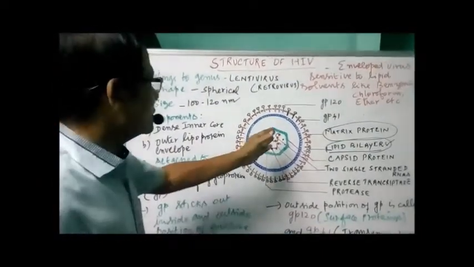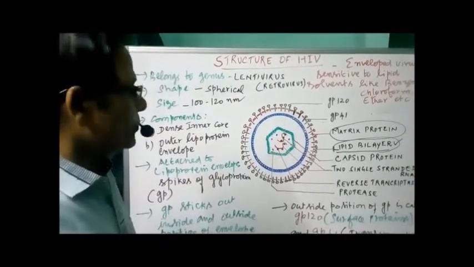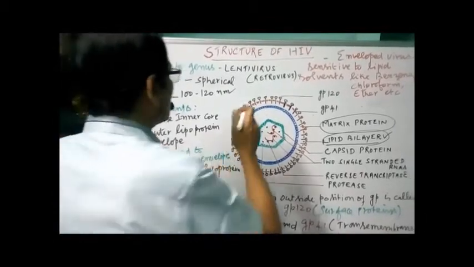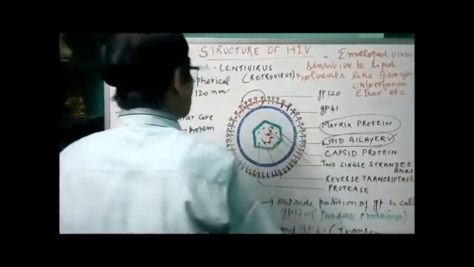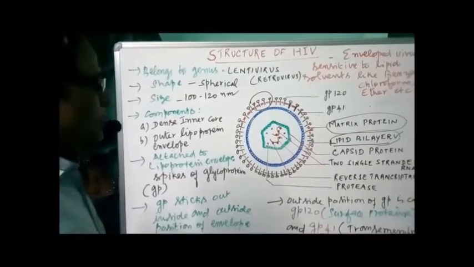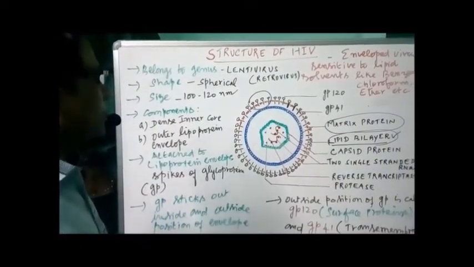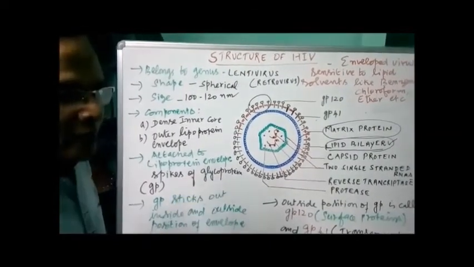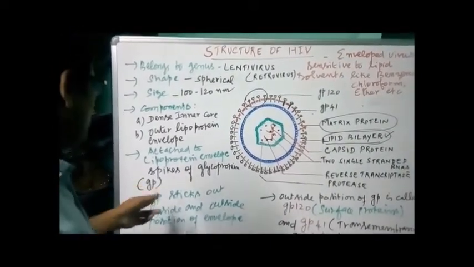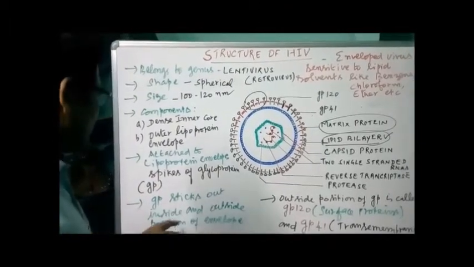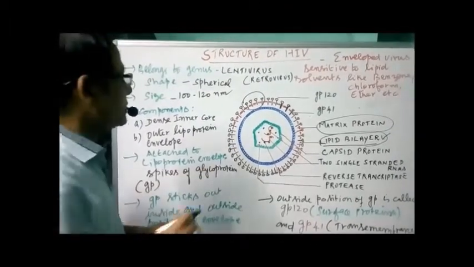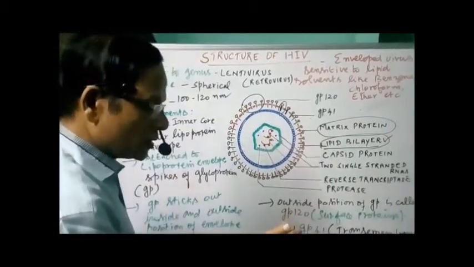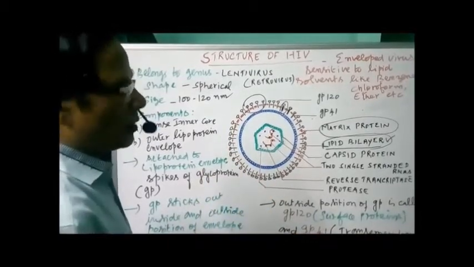Now attached to the lipoprotein envelope, we have spikes of glycoprotein. This is what we have, the spikes of glycoprotein. They are like the pin component, having a head-like structure, the knob, and then a needle-like structure. Now we have GP sticking out inside and outside of the envelope. If you take each GP, it sticks out inside and outside of the lipoprotein envelope.